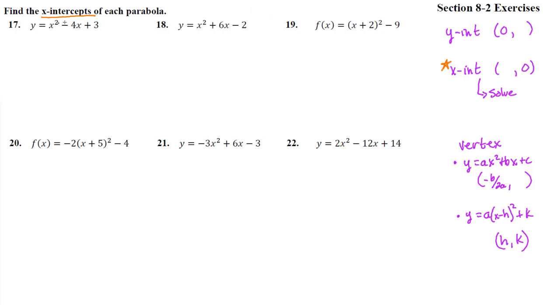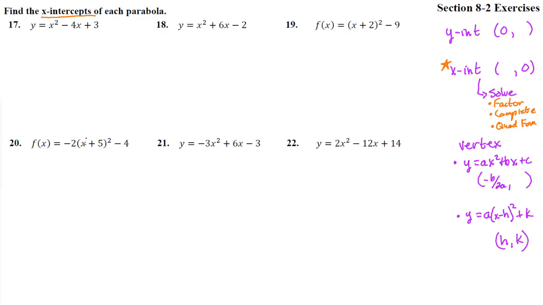When we put 0 in for y, we have a quadratic, which means in solving, we could factor it, or we could complete the square, or we could use the quadratic formula. We'll call the quad form right here. The x equals negative b plus or minus square root. So these are three things that happen. We did this back in chapter 5. We did that in section 8-1, and now in 8-2 we have this one. So we have different methods for this, but we're doing this same thing. We're sticking 0 in there and finding there's potentially two x-intercepts.